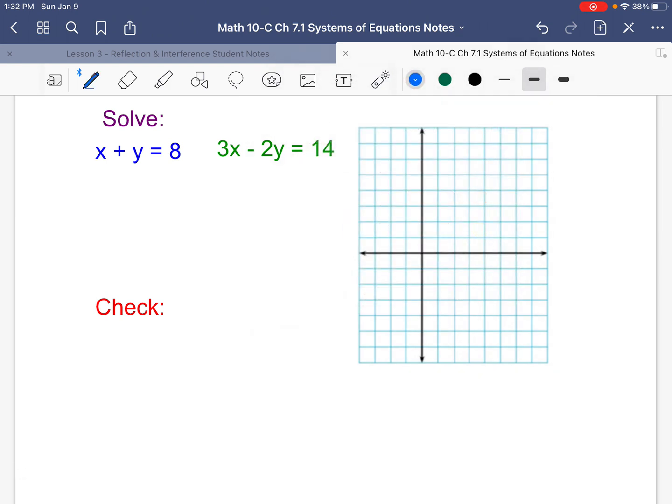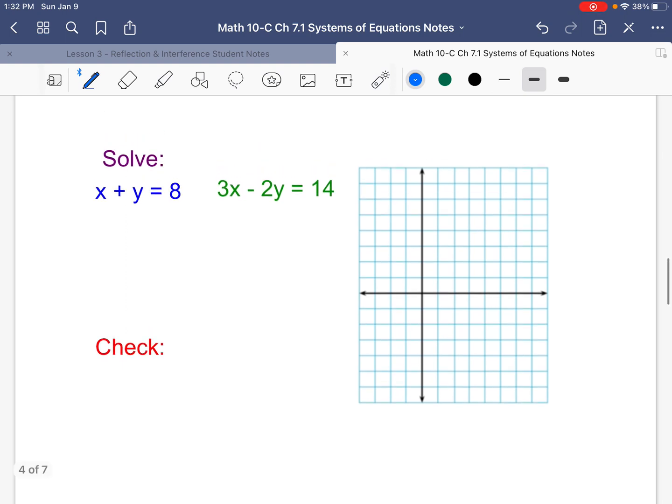So, solve this: x plus y equals 8 and 3x minus 2y equals 14. Well, first things first, y equals mx plus b. Those are the easy ones to graph. Now the blue one, or the first one, is easy. Subtract x from both sides. You get y equals minus x plus 8.